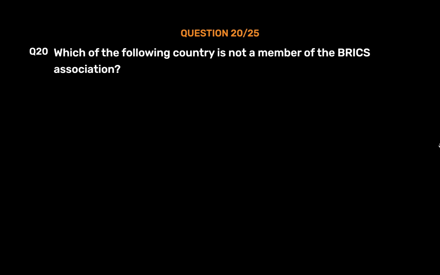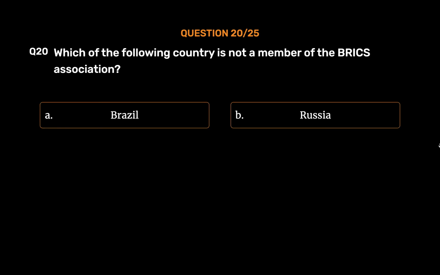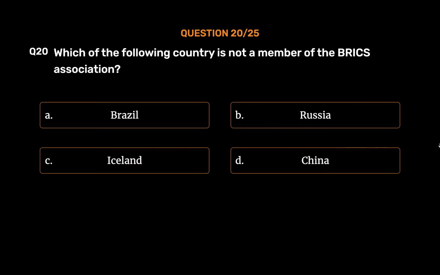Question number 20. Which of the following country is not a member of the BRICS Association? Option A. Brazil. Option B. Russia. Option C. Iceland. Option D. China. The correct answer is option C.